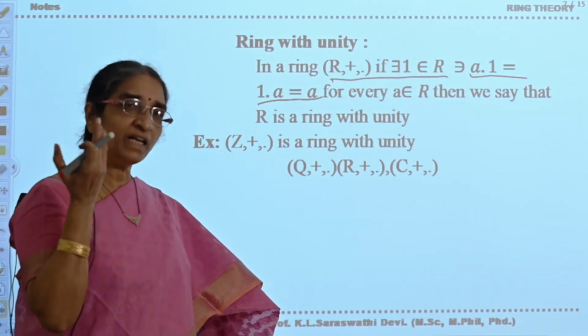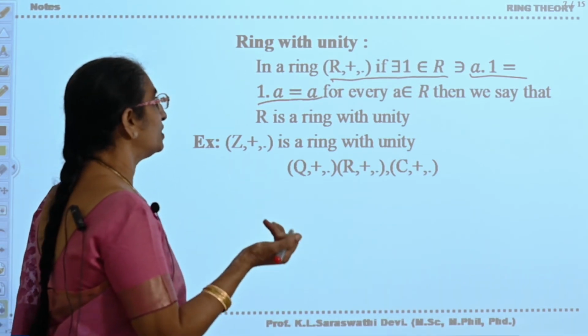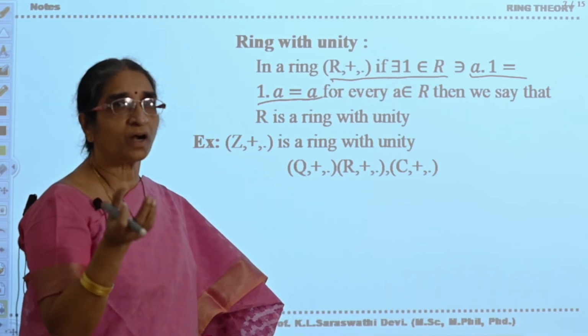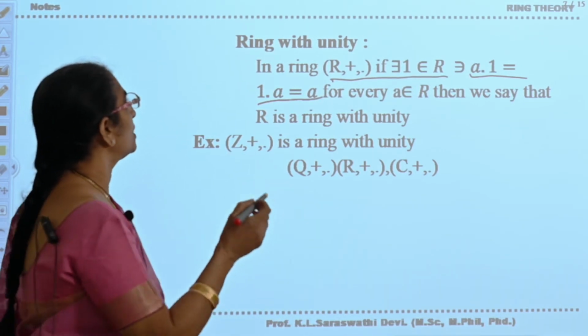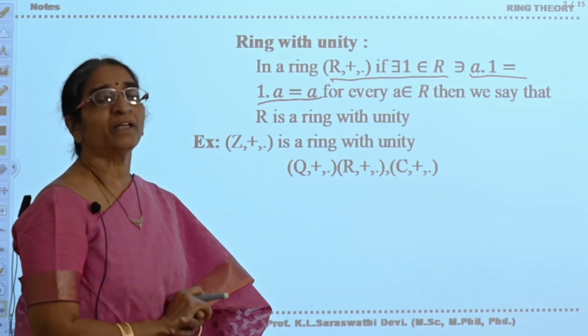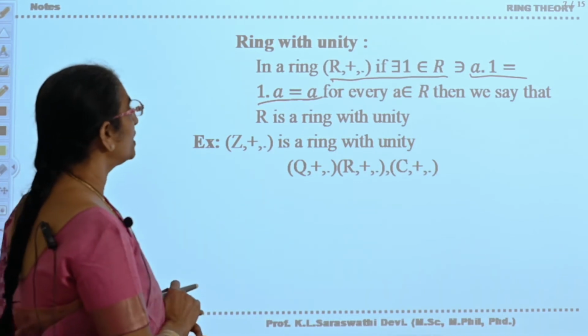If in a ring the multiplicative identity 1 exists, then you will say that the ring is with unity. The multiplicative identity 1 is called the unity of the ring. When will you say that? It is a ring, but it must possess a multiplicative identity. Then you will call it a ring with unity.